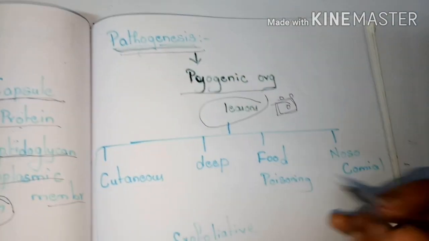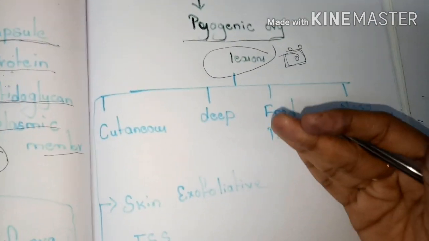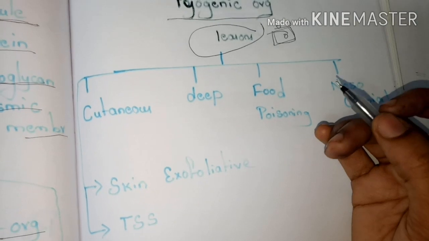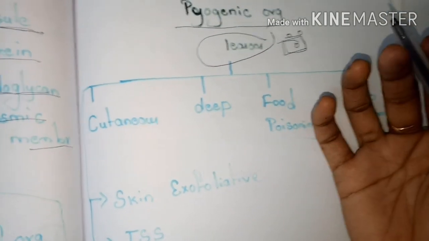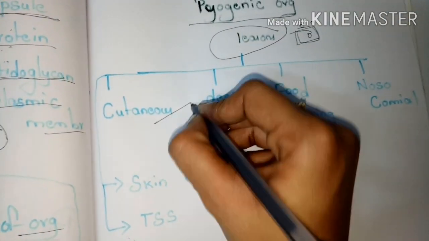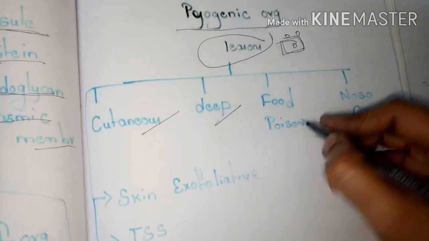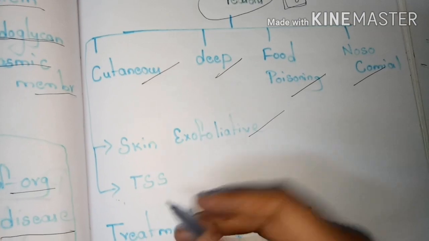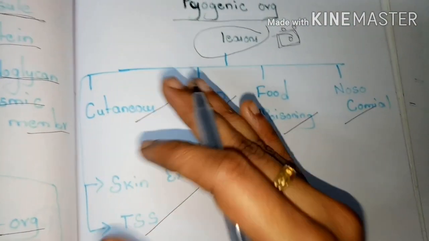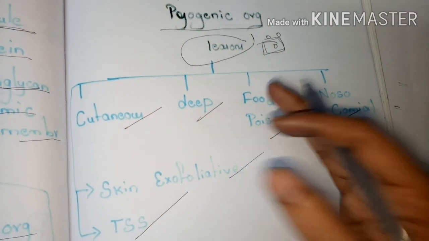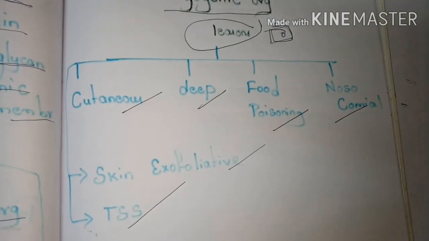Actually, the staphylococci cause different types of diseases. Those are classified into different types: cutaneous infection, deep infection, food poisoning, nosocomial infection, skin exfoliative infection, and the toxic shock syndrome. Let's see each and every infection in a detailed way.